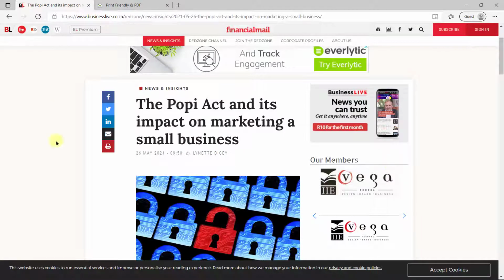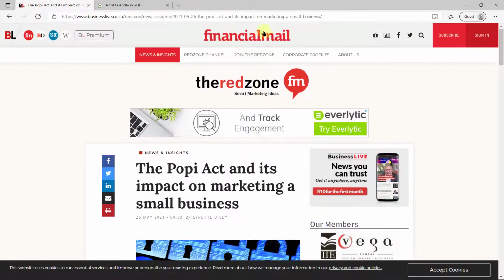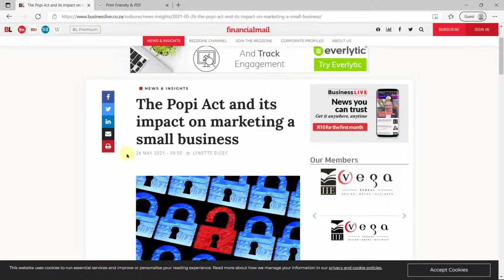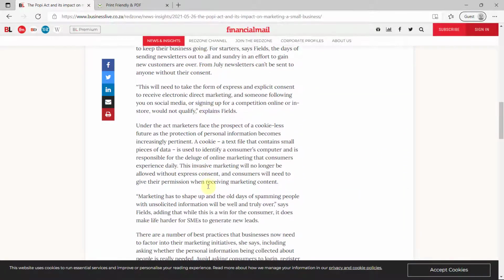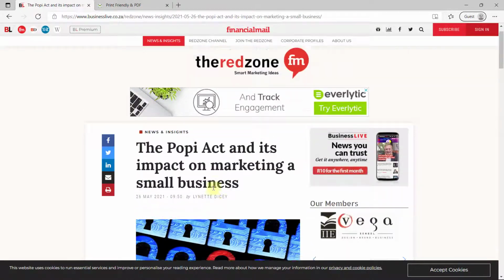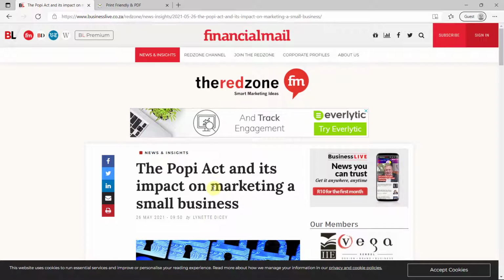Let's say this is the article that you've decided you want to use. We've checked it's Financial Mail. It's a legit website. The author is fine. It's a relatively recent article, and I've checked that it covers enough content that I want to use. So now there's more than one way I can try this.